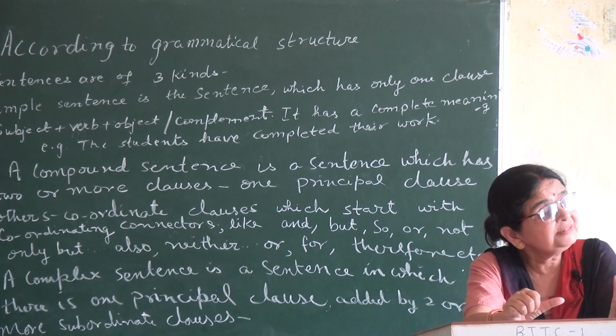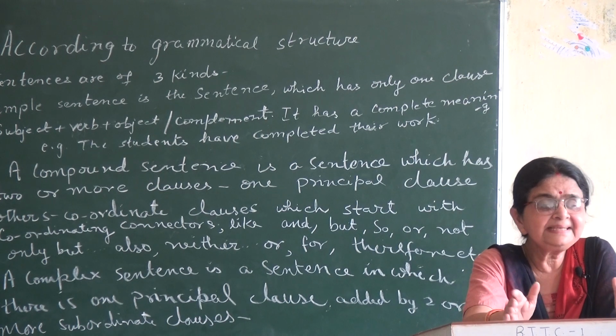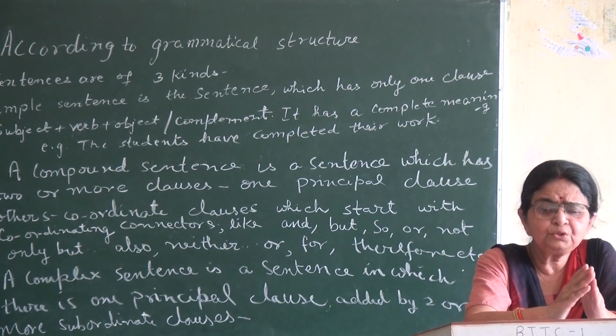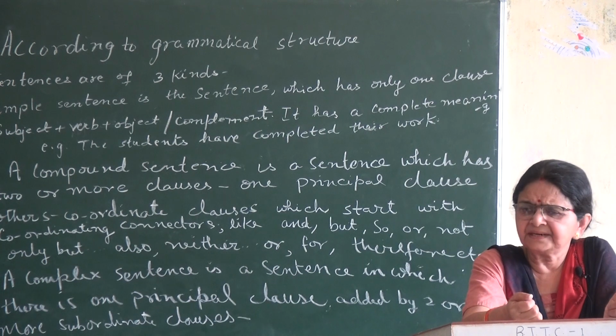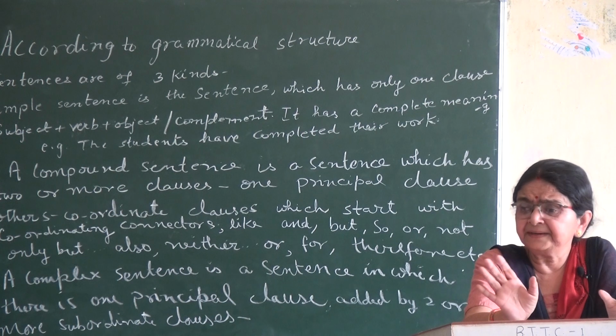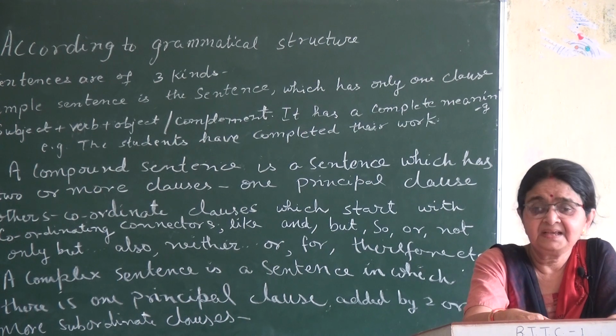So the principal clause is the more important. And what's the difference between compound sentence and complex sentence? Just remember, in a compound sentence, if you pick out the connector, remove the connector, both the sentences will be independent and both will be clear in their own way. But if